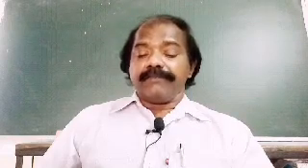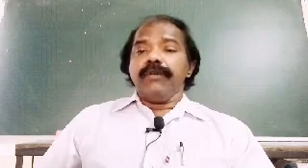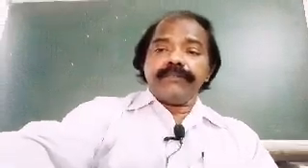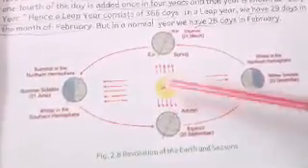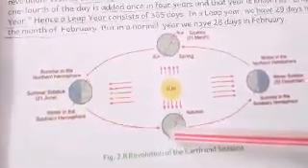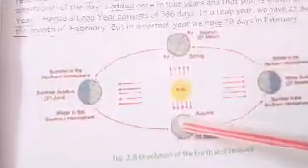In the middle you can see the sun and the earth moving around it. Look at the picture carefully. So this is the sun. The sun is not moving. The sun is staying at one place only. But what is moving? Earth is moving. Earth is moving around the sun. And this line you see now, this is the orbit. This shape is elliptical shape. And these are the different positions of the earth.